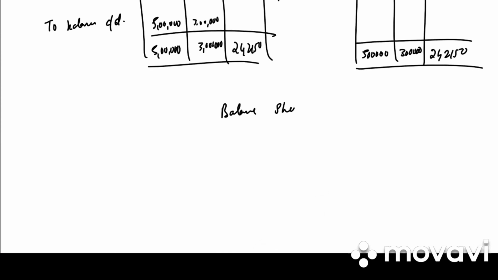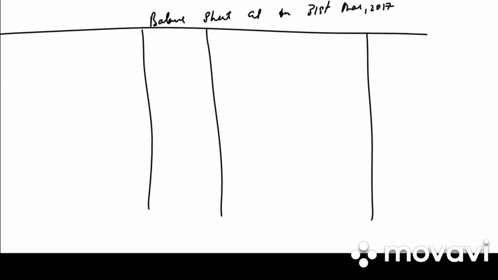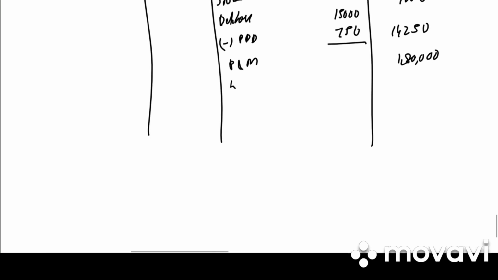Balance sheet as on 31st March 2017. We have liabilities amount, assets and amount. Bank will be 21,000. Stock 9,000. Debtors 15,000 less provision for doubtful debt 750, 14,250. We have plant and machinery 1,80,000. Land and building 6,90,000.